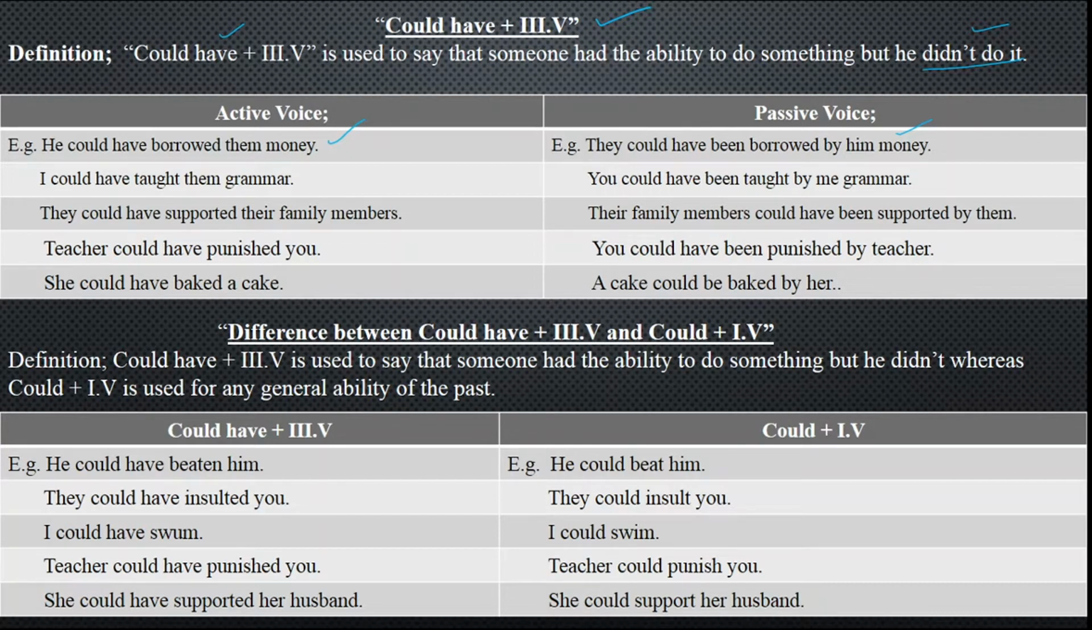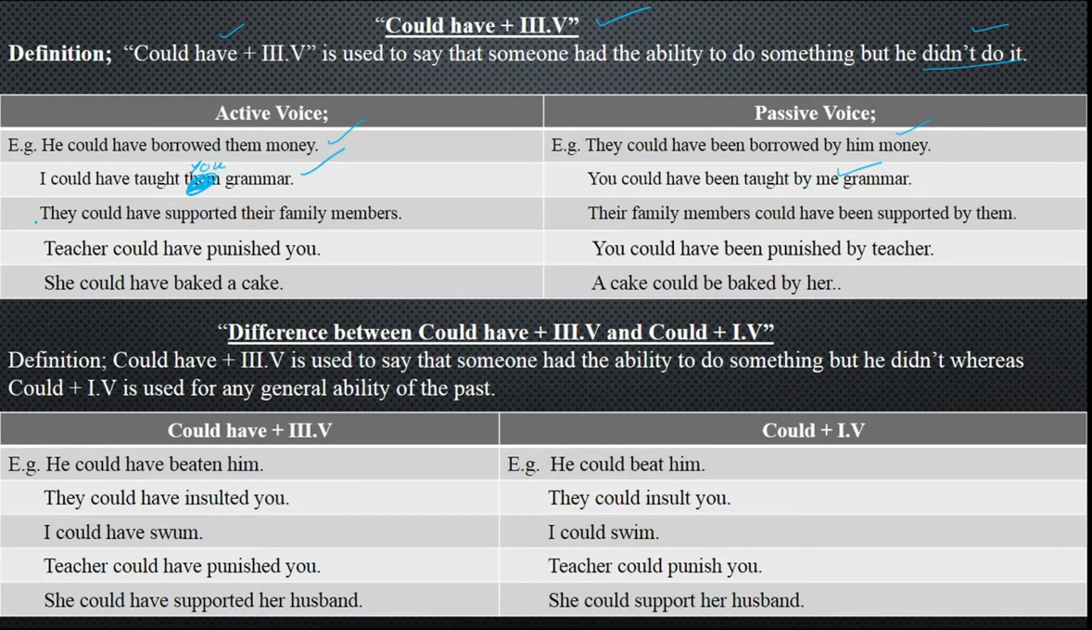Next, the second example we have is: I could have taught them grammar. Now I myself did not teach them. I could have taught you grammar, because the object is you there. And the passive: you could have been taught by me grammar.